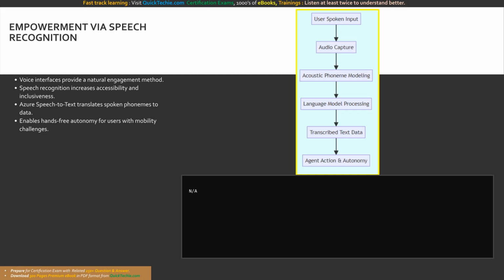Furthermore, this voice-driven approach is foundational for creating virtual assistants that can operate safely in environments where looking at a screen is impractical or impossible. By building applications that listen as well as they read, we bridge the gap between human communication and digital execution.